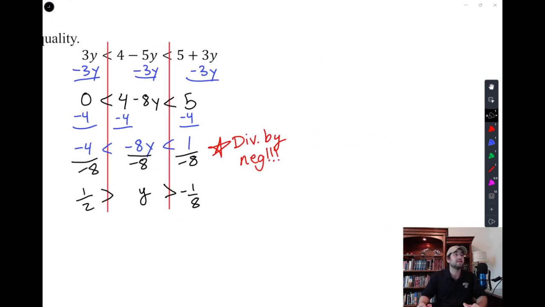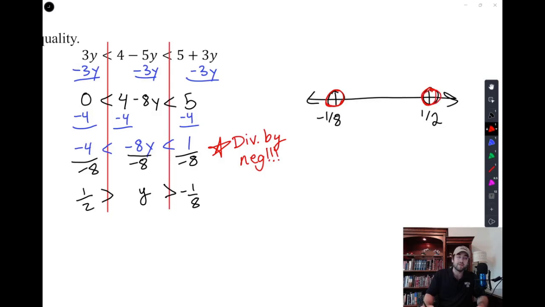And so because this is our last example of this problem set, I'm going to go ahead and put it on a number line for us to show you another way to solve these and look at the interval notation on a number line. I'm going to say which of those 2 numbers is less. Say negative 1 over 8 is less, 1/2 is greater, and I don't include either of them because the symbol doesn't have the underline underneath it or equal to. Neither of them are less than or equal to, and so we leave open circles there, and we shade in everything in the middle. And everything in the middle is like where your y is. Those are all your potential y values that would make this inequality true.